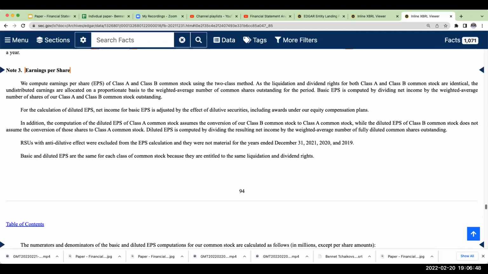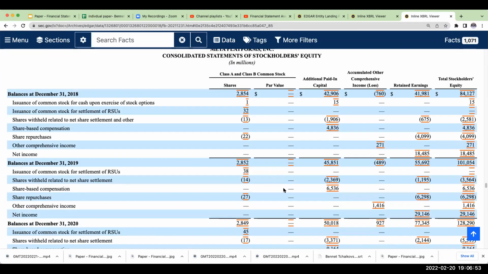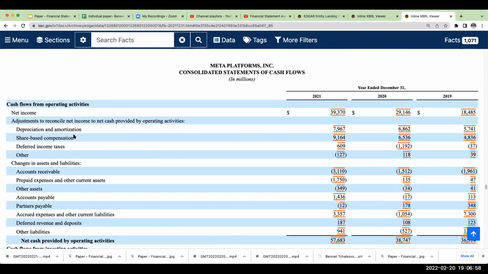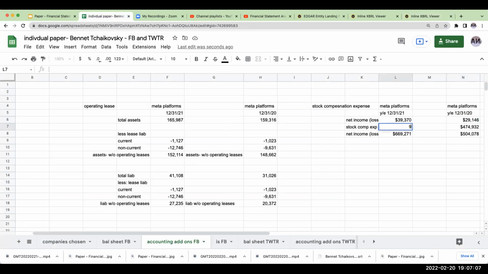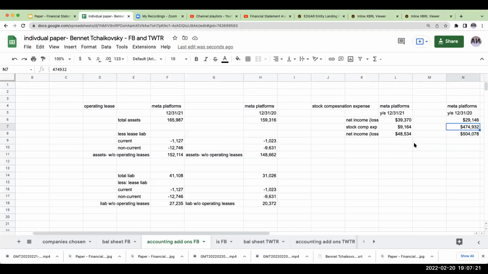For Meta Platforms, again, the best place to find this is in our statement of cash flows. When we look at our statement of cash flows, share-based compensation, same as stock compensation expense, is 9,164,000,000. And over here for Facebook, for Meta Platforms, this is going to be 6.5 billion, or 6,536,000,000.